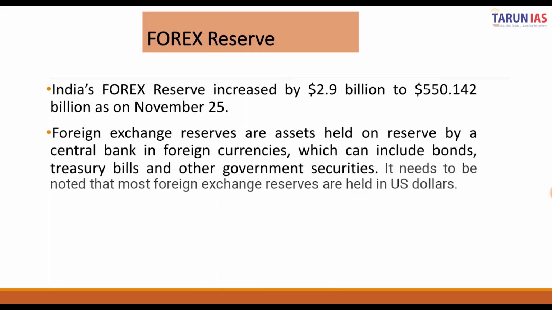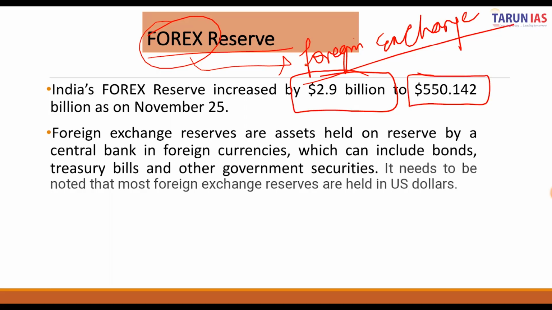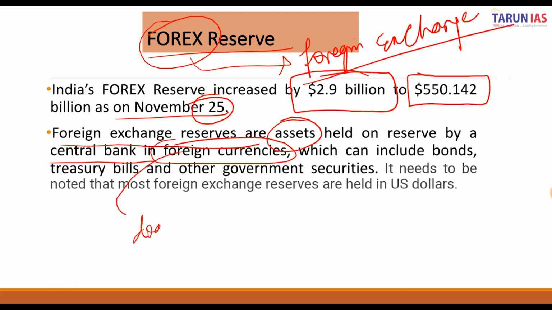The next news of the day is about the rising forex reserve. Forex reserve, what does it mean? It means foreign exchange, and it has increased by $2.9 billion, and it currently stands at $550.142 billion as on November 25th. Basically, foreign exchange reserves are the assets of our country, and they are held by the central bank of the country in foreign currencies, which is usually the dollar. And there are various components of our forex reserve. We will discuss those components as well.